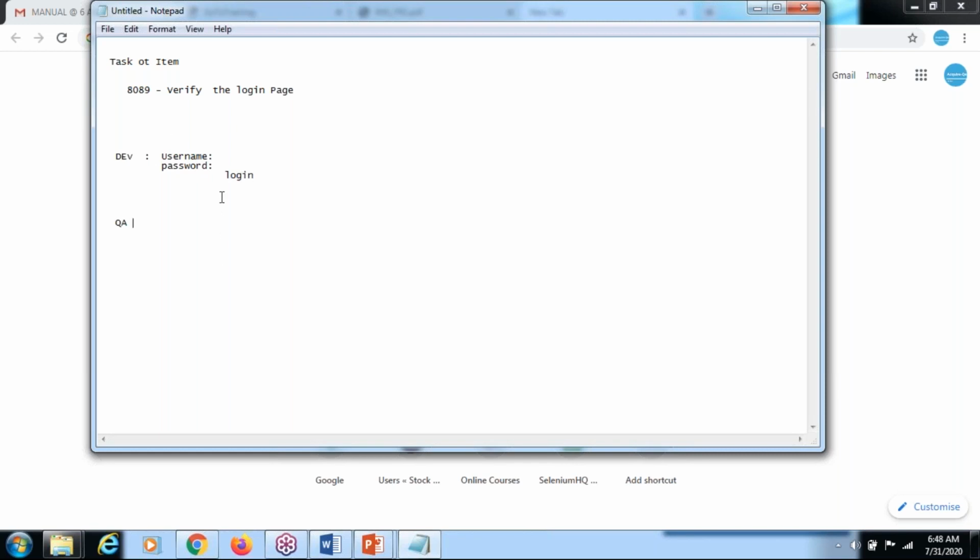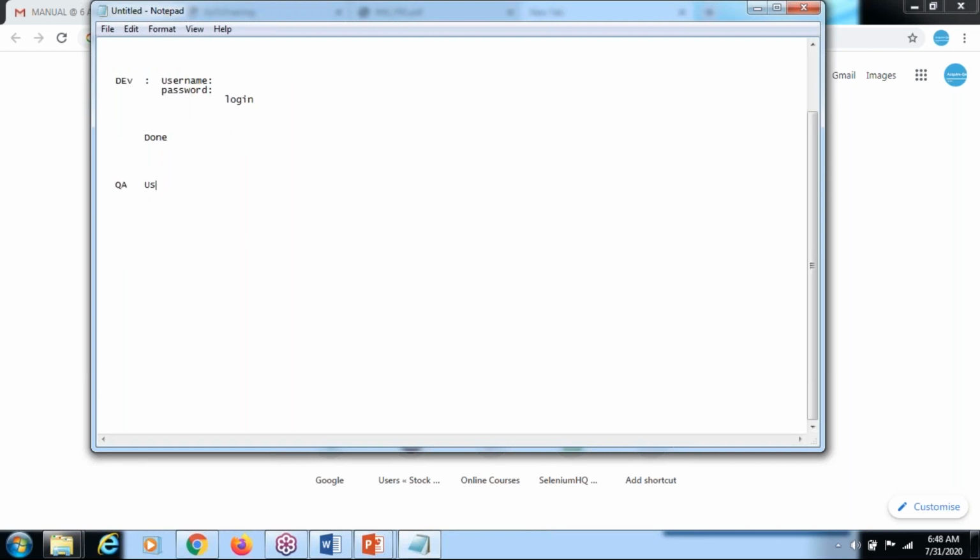Now the developer has designed all these things. Then the developer writes the logic for this, and the developer part is done, because the developer created the username, the password and the login button. Now as a tester, I need to test these things.